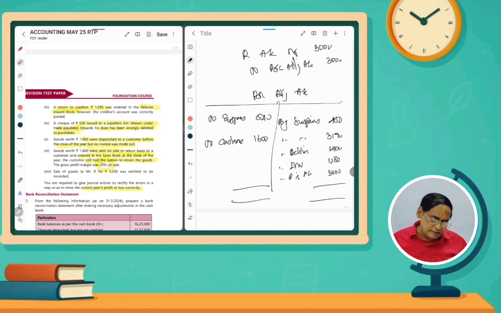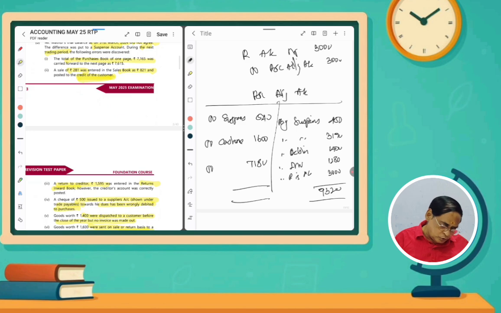So what is the difference? Which side is in excess? We have to find it out. The credit side is in excess: 450 plus 3,190 plus 1,400 plus 1,280 plus 3,000, so 9,320 minus 540 minus 1,600. So 7,180. So to, what is the name?